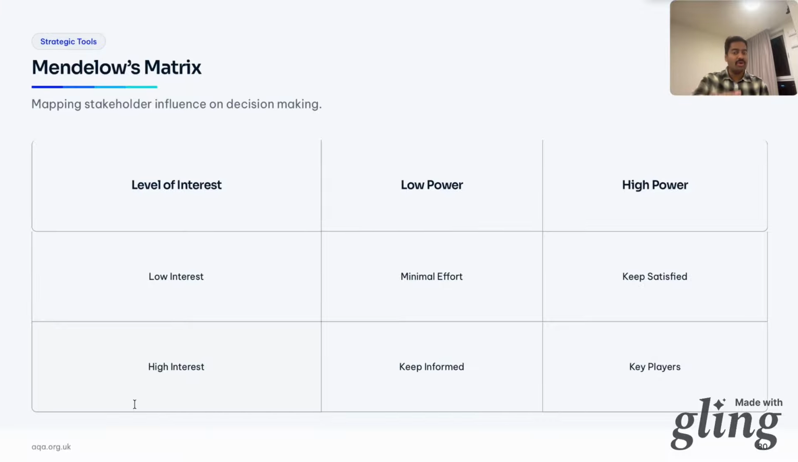power. And now we have low power and low interest. Minimal effort. Just monitor them. Just ensure they're not really hurt. So this matrix is brilliant for exam case studies. Use it to decide which stakeholder a manager should prioritize.